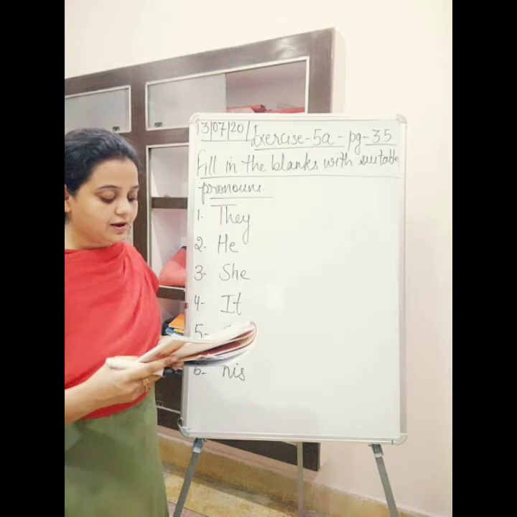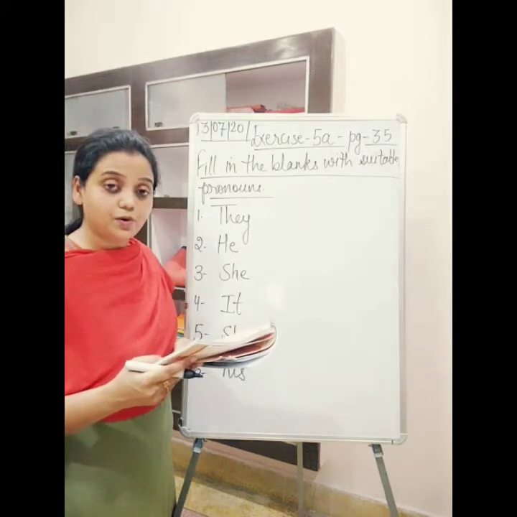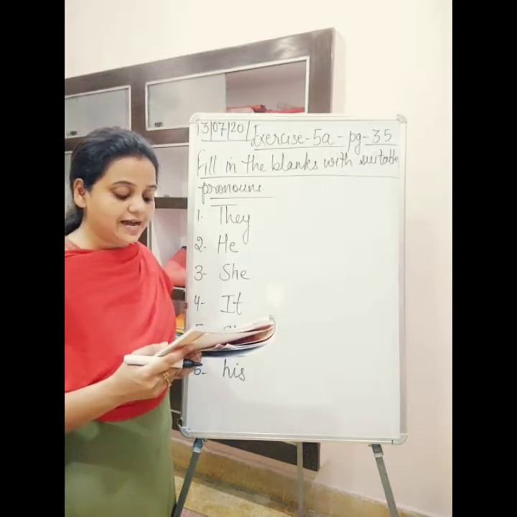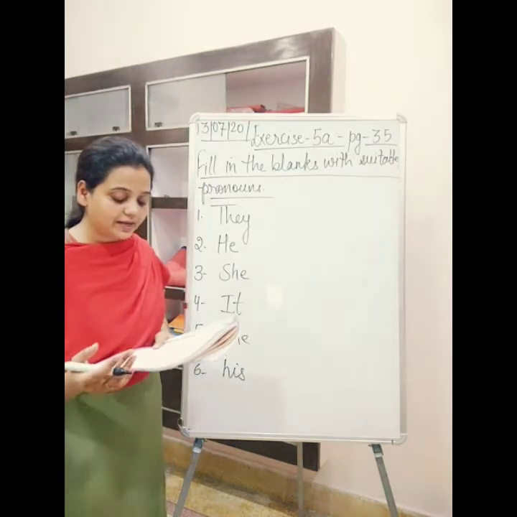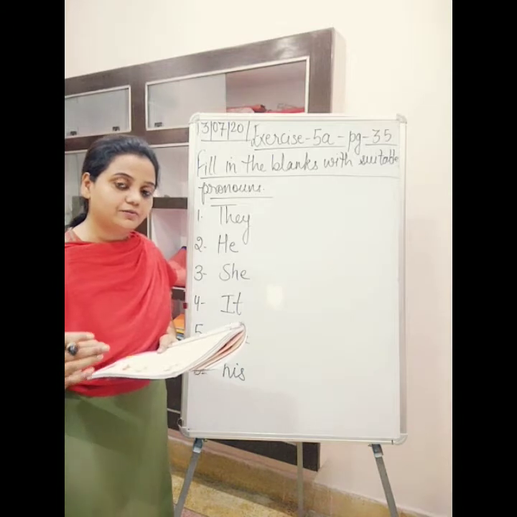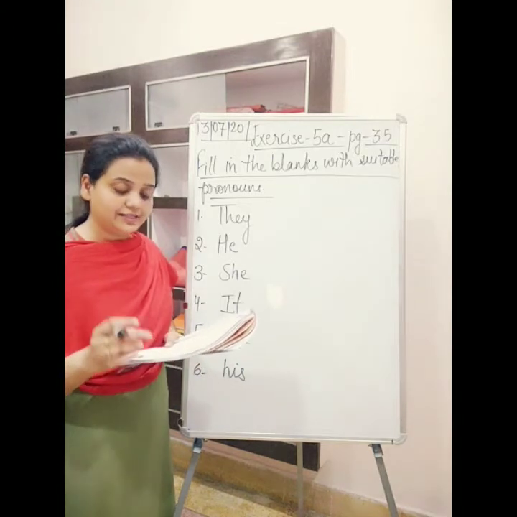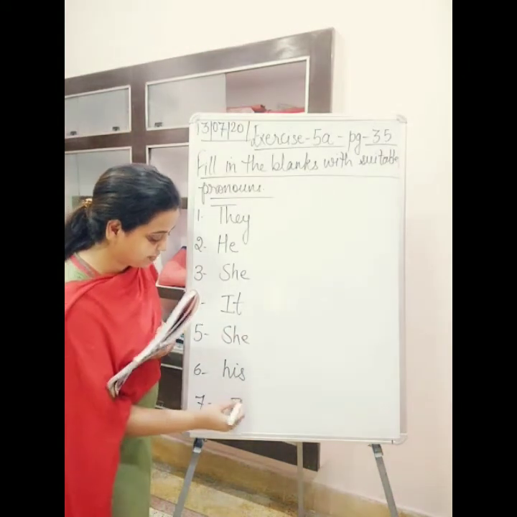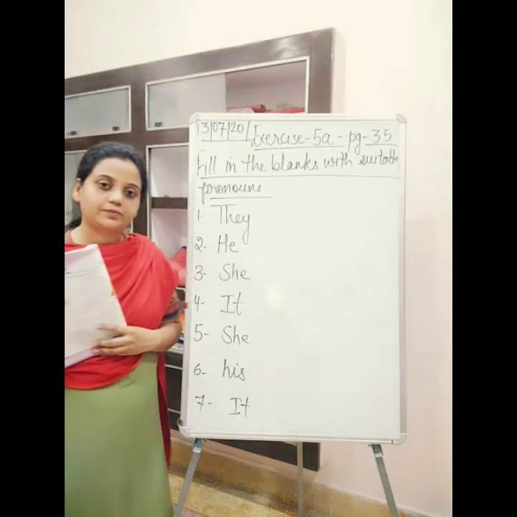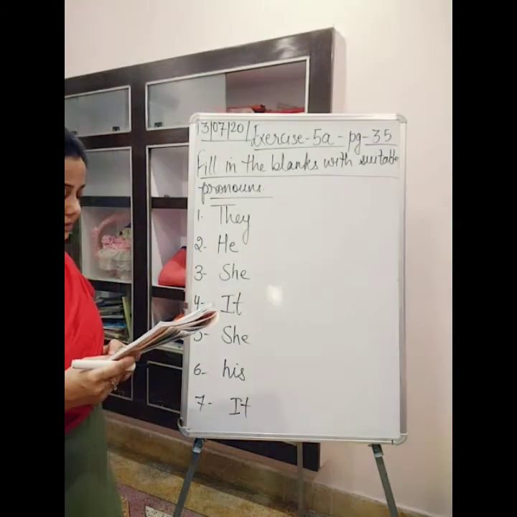Then seventh: Father's table is broken. ___ has to be repaired. So father's table is broken, ___ has to be repaired. We have to put the pronoun for table. So again it. It has to be repaired. Okay. Then eighth one.